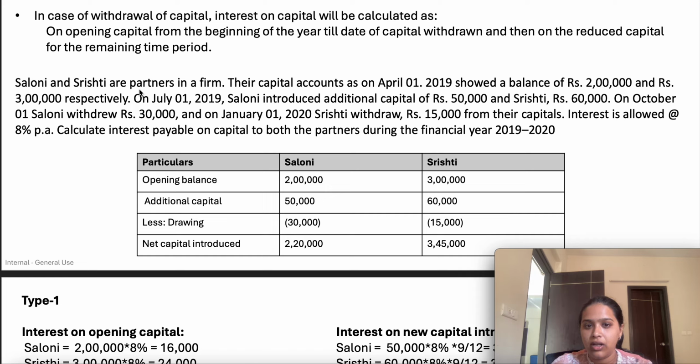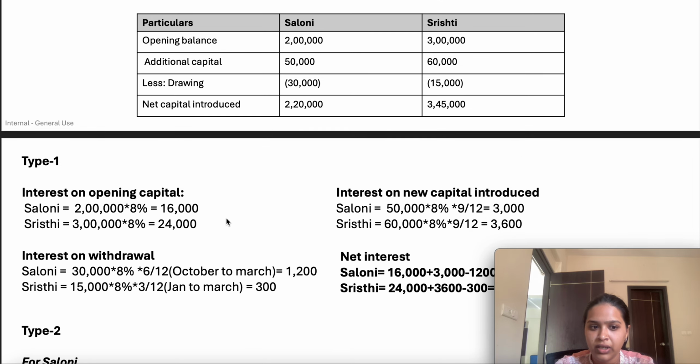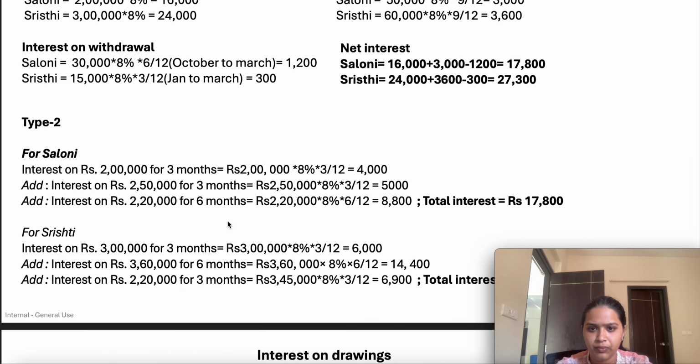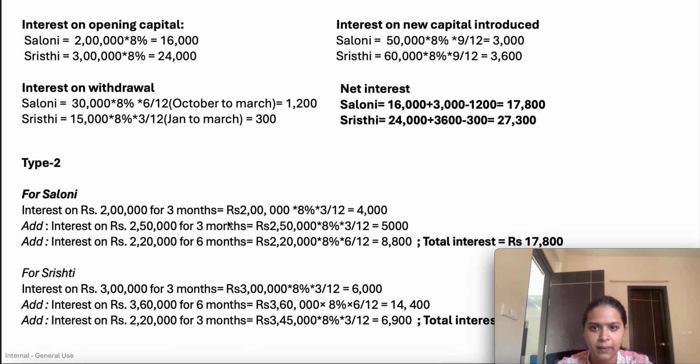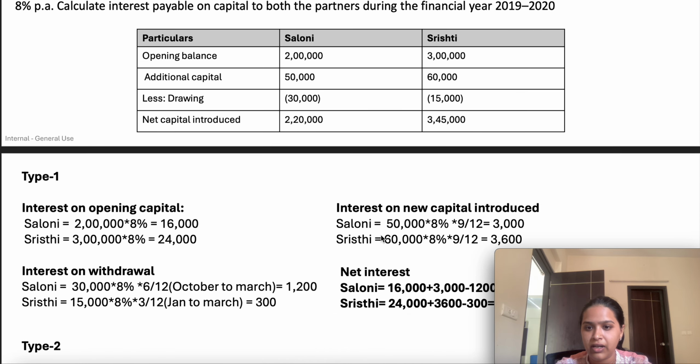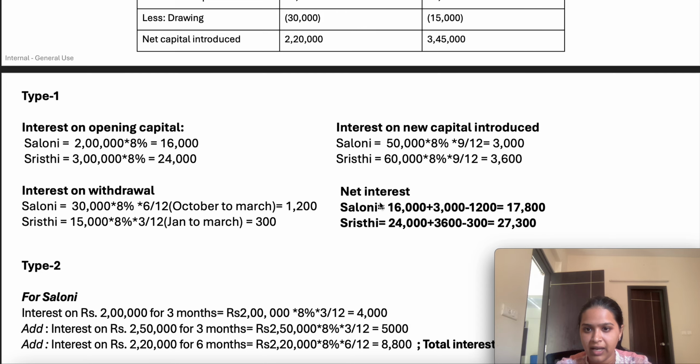For the 9 months we have to calculate the interest. Okay, and drawings. Saloni withdrew on 1st October. It means for the 6 months she has withdrawn 30,000, right? So it remained withdrawn for 30,000. So 30,000 into 8% for the 6 months you can calculate and reduce from the balance. This is the one approach that you can follow. And similarly for Srishti also, 15,000 she has withdrawn on 1st January. So for the 3 months you can compute. So this is the first method, where I've given the answer according to the first method.